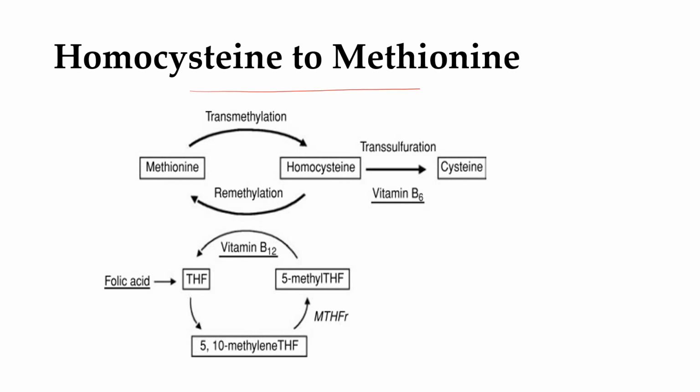Then homocysteine to methionine uses methyl THFA, as methyl THFA is the donor of methyl groups. It donates methyl groups to vitamin B12, that is cobalamin, and forms methyl cobalamin, which transfers methyl groups to homocysteine to form methionine.